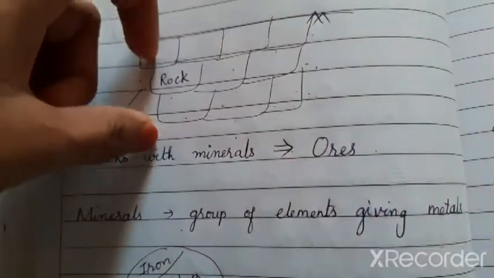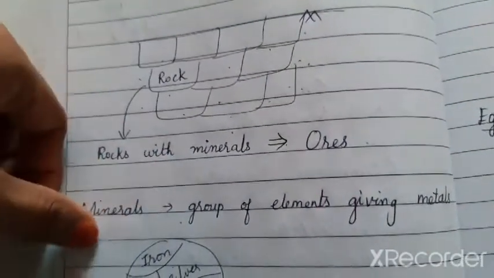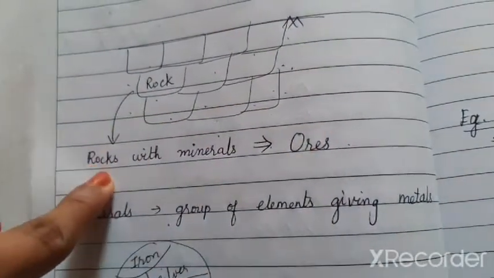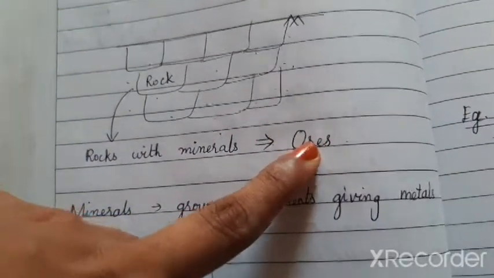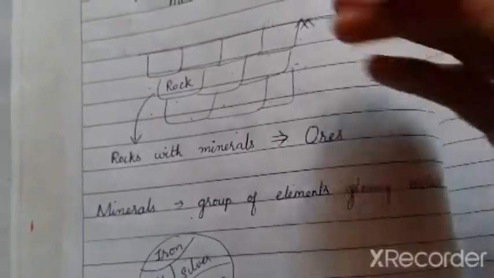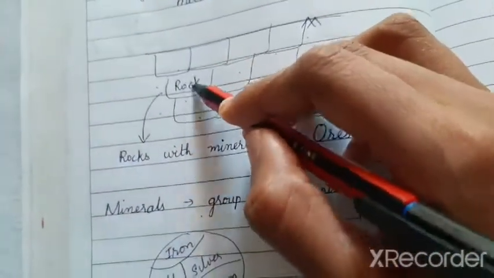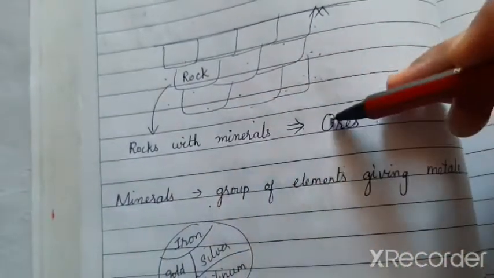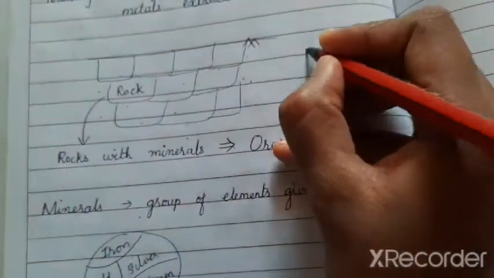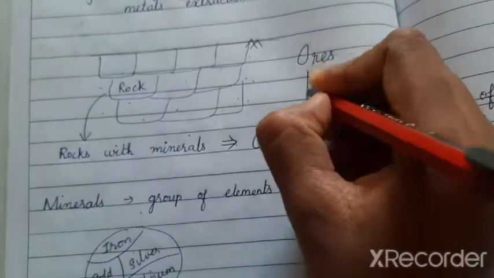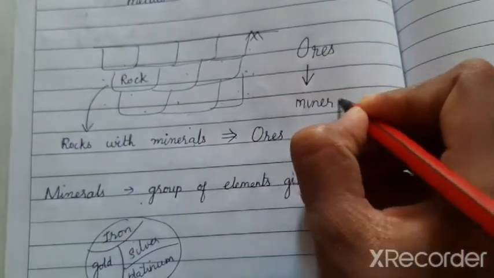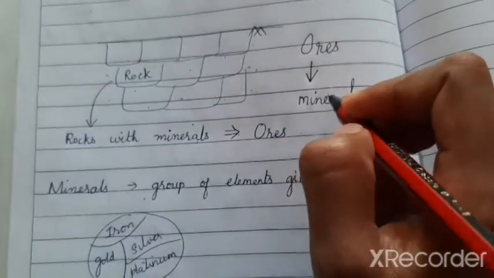So the underground layers of the earth having the minerals in them are called ores. We do not call them rocks, we call them ore. Okay, so I would just give you in the form of a flow chart. In the underground layers we have the rocks. The rocks will have the minerals. The rocks with the minerals I call by the name ore. Okay, so first we have the ores, and in the ores we have the minerals.